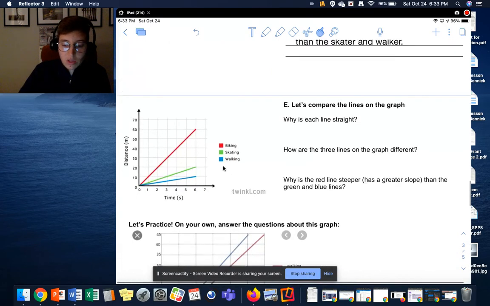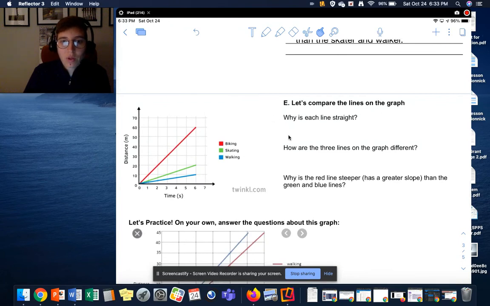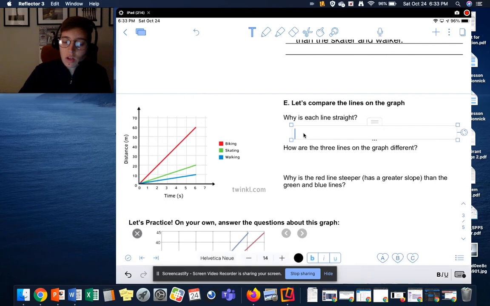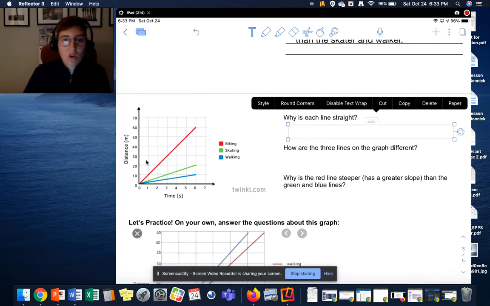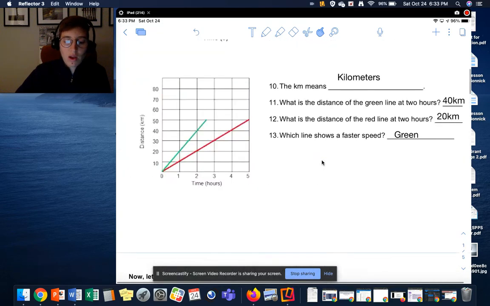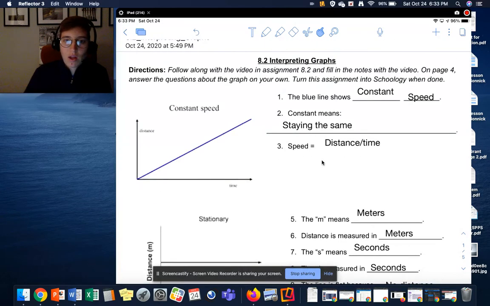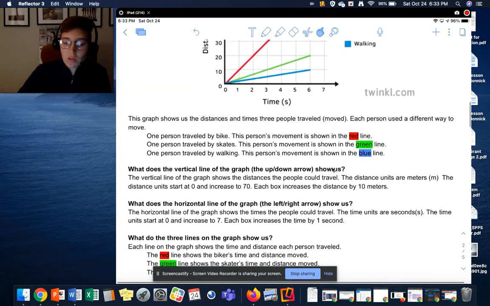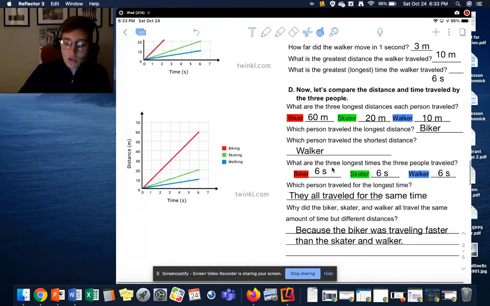So let's compare the lines on the graph. Why is each line straight? It doesn't change. It just keeps going in a straight line. If we remember from the beginning, we saw a graph with one line, and we talked about how that graph had a blue line, and it means it is a constant speed, which means the speed is the same the whole time they're traveling.